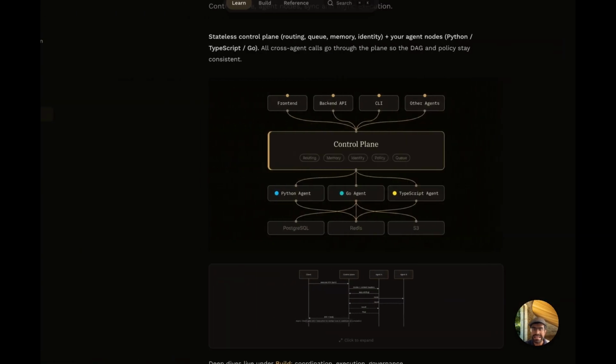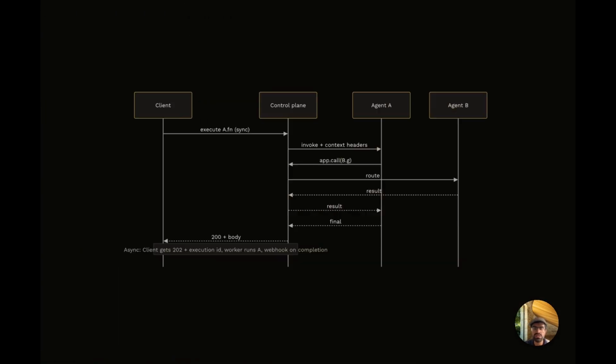Now, another important detail is how these agents actually call each other. Instead of direct HTTP calls between agents, all coordination goes through the control plane via this app.call, making inter-agent discovery and routing more automatic. And AgentField also supports two different kinds of execution modes.